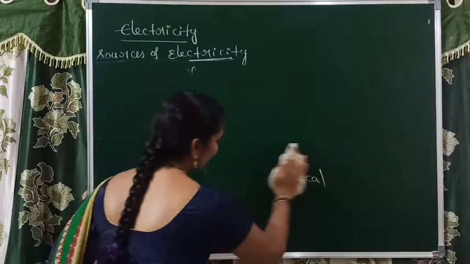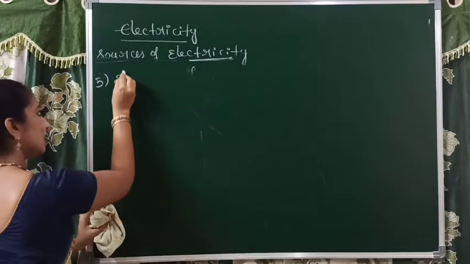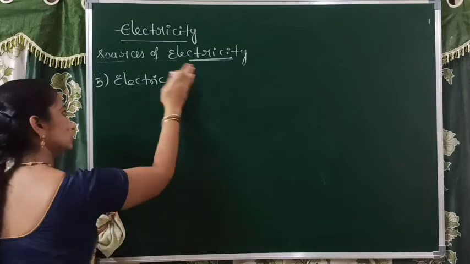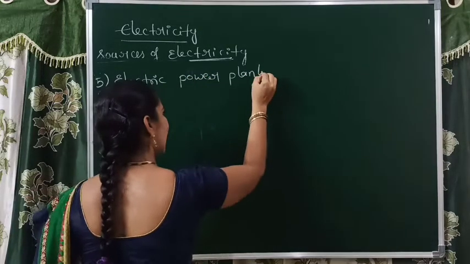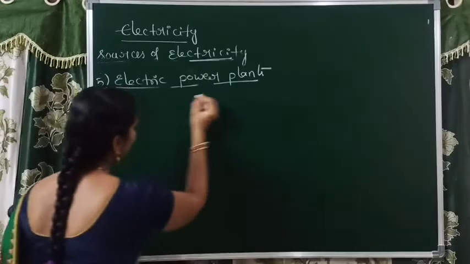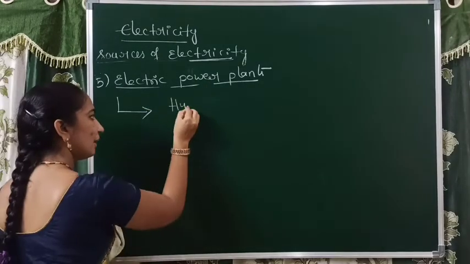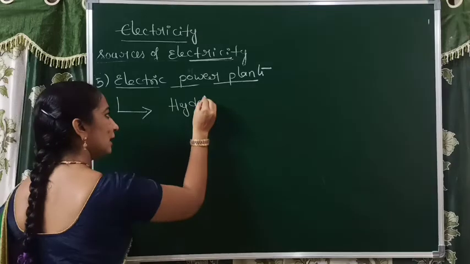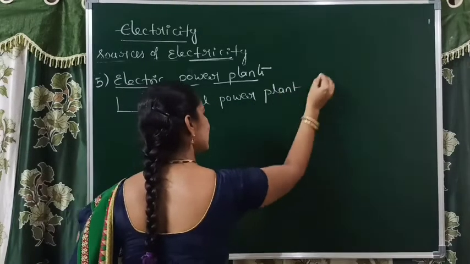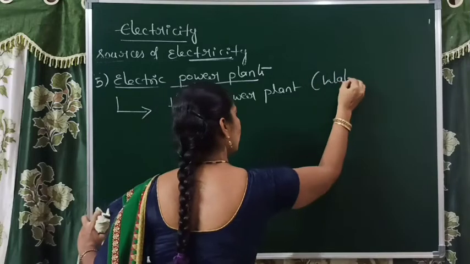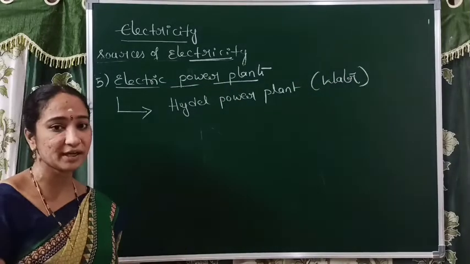One more, the best, main source of electrical energy. Nowadays we obtain a bulk amount of electrical energy from electric power plants. We have three different types of electric power plants. The first one is the Hydel power plant. In a Hydel power plant, with the help of flowing water, we can obtain electrical energy. Here also we use one generator.